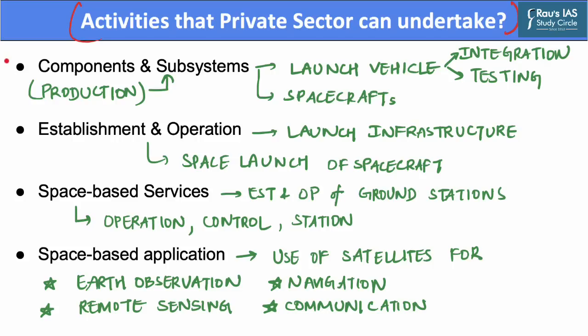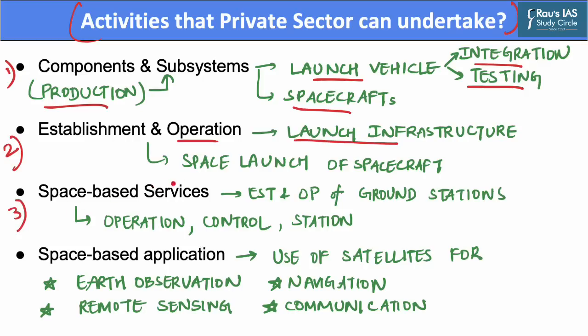There are many activities. The first activity that a private sector participant can undertake is production of components and subsystems of launch vehicles and spacecrafts. These activities include integration and testing of spacecrafts and space launch vehicles. The second is space launch of spacecraft on board a launch vehicle, which includes establishment and operations of launch infrastructure. The third is provision of space-based services, which includes establishment and operations of ground stations and also includes operation, control, and station keeping of spacecrafts.